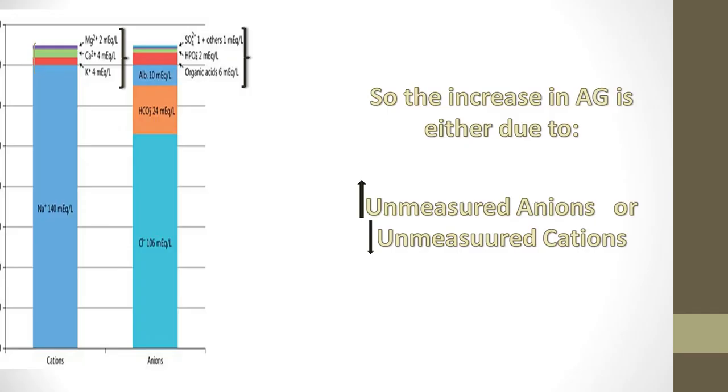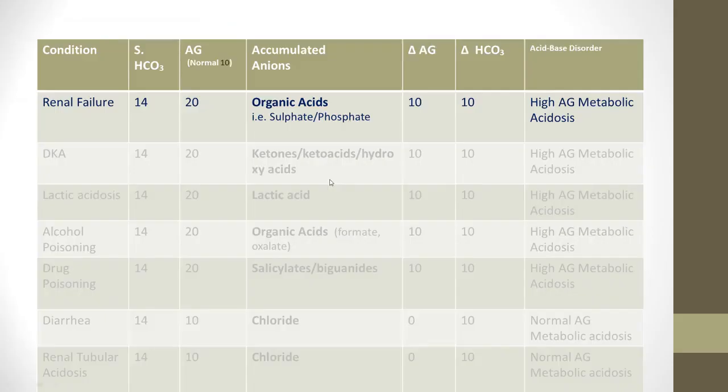Now, we have discussed unmeasured anions and unmeasured cations. The increase in anion gap is either due to increased unmeasured anions: if for any reason this portion is increased, it will be reflected as an increase in anion gap. Or if the unmeasured cations are decreased, this will also give rise to an increase in anion gap. Now we will look at many of the commonly seen diseases.